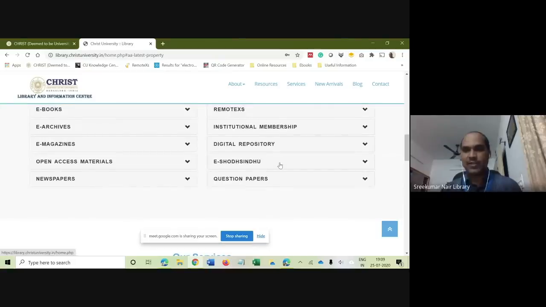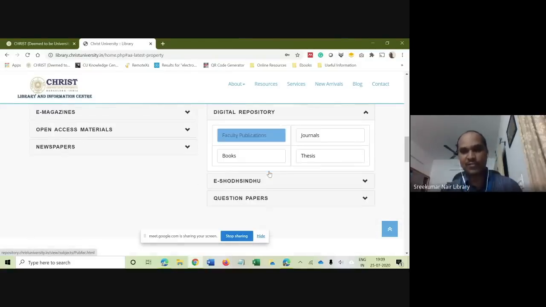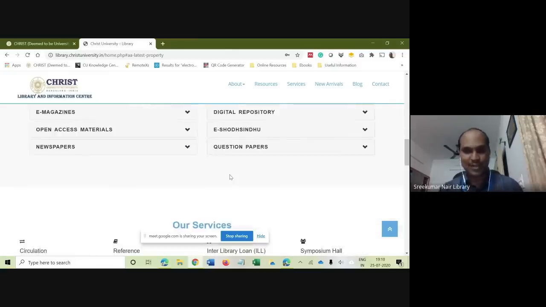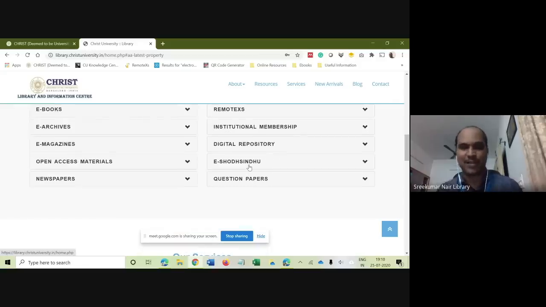Likewise, you can also go to the digital repository where we store the faculty publications, the university journal, the books, and the research theses. So this is a brief about this page. Till here, I hope it is okay with you. These are all very simple things. Anybody can understand by going through this page.